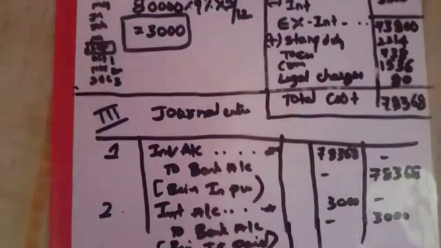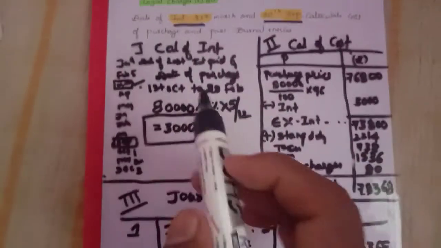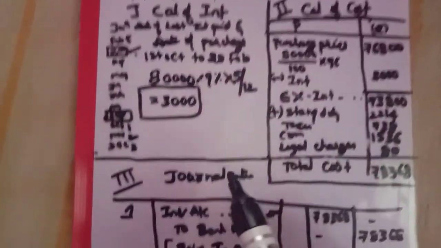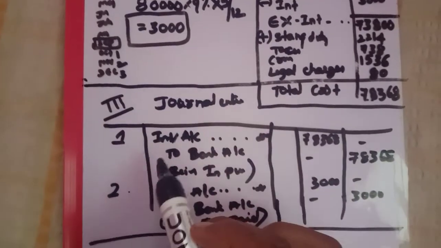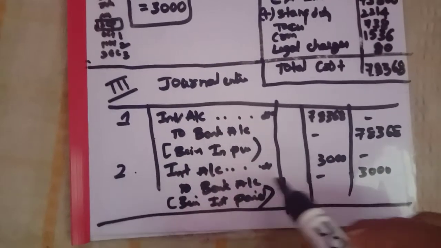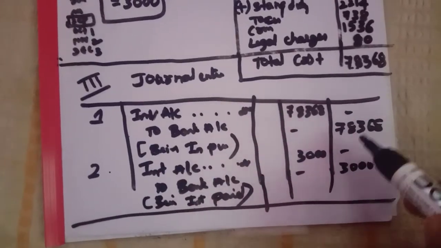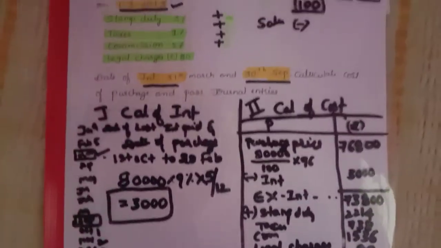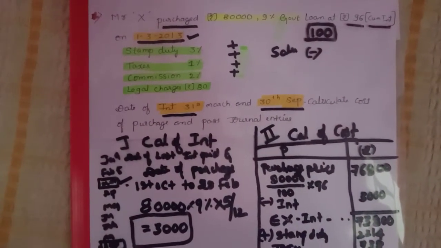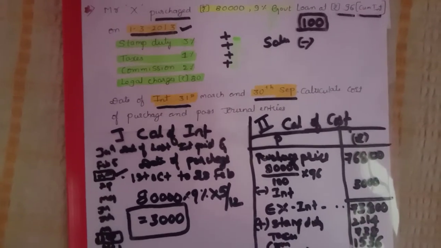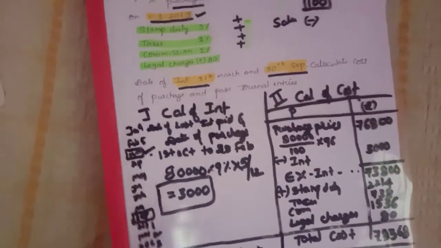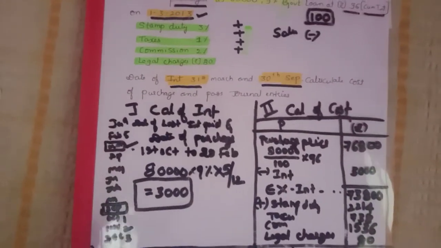So first you need to calculate the interest, second you need to calculate the cost, third you need to pass the journal entries. First journal entry is investment account debit to bank account, second is interest account debit to bank account. This is the first problem, on the basis of purchases, given on the cum-interest price. Now let's see one sales problem also.